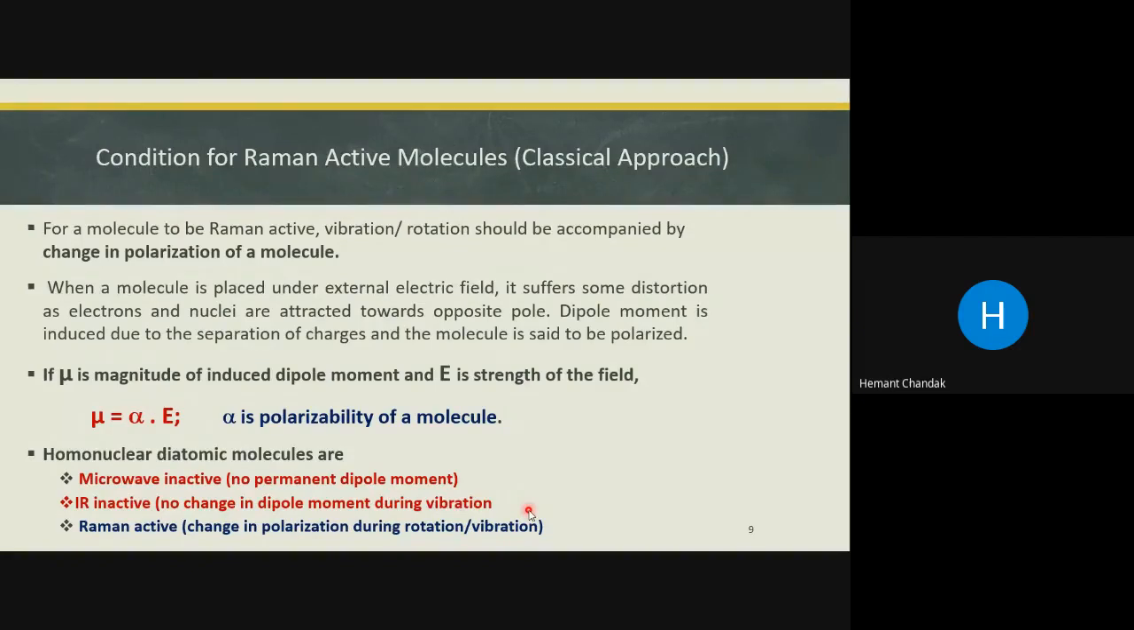So Raman spectroscopy can also be considered as a supplementary tool for IR and rotational spectroscopy, because you cannot study the homonuclear diatomic molecules by IR or microwave spectroscopy, but you can study these molecules by Raman spectroscopy. So there can be an MCQ question on this, related to IR active, microwave active, and Raman active for the homonuclear diatomic molecule.